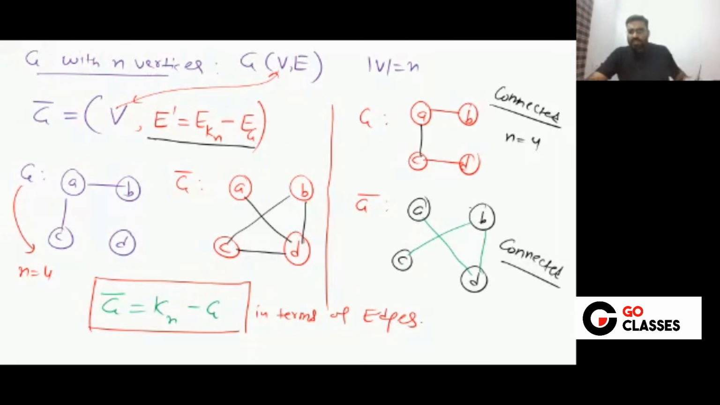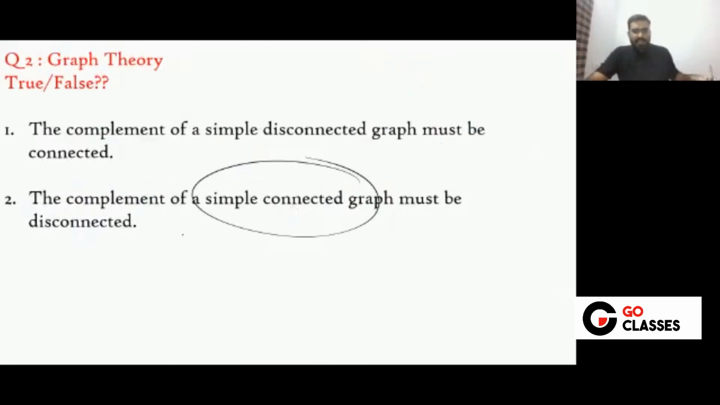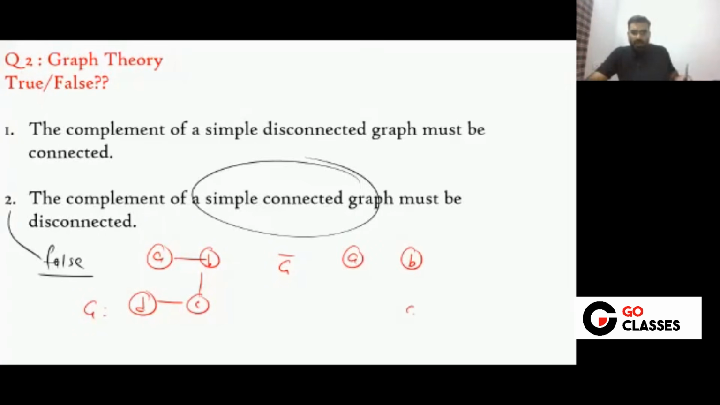So this statement is false, right? Is this clear? So definitely I can say this statement is false, because you can clearly see that if I give you this graph, like consider this graph A, B, C, D. If I consider this graph, this is your graph G, then your G complement will be what? G complement will have the set of vertices the same. Don't change the set of vertices.